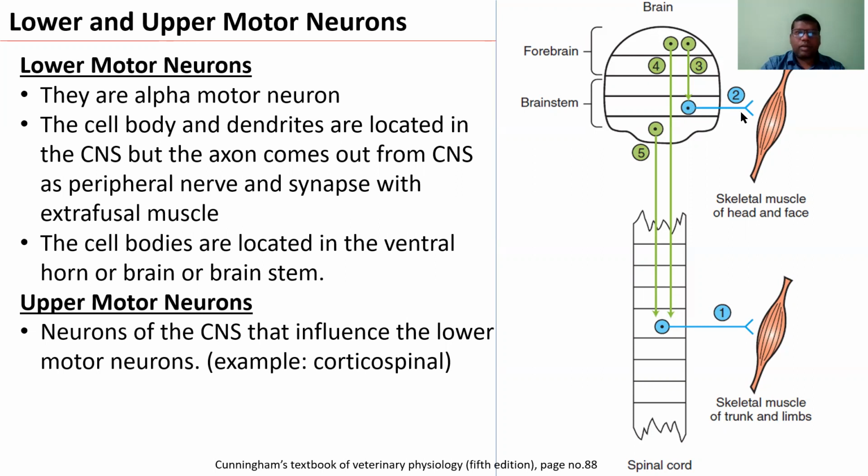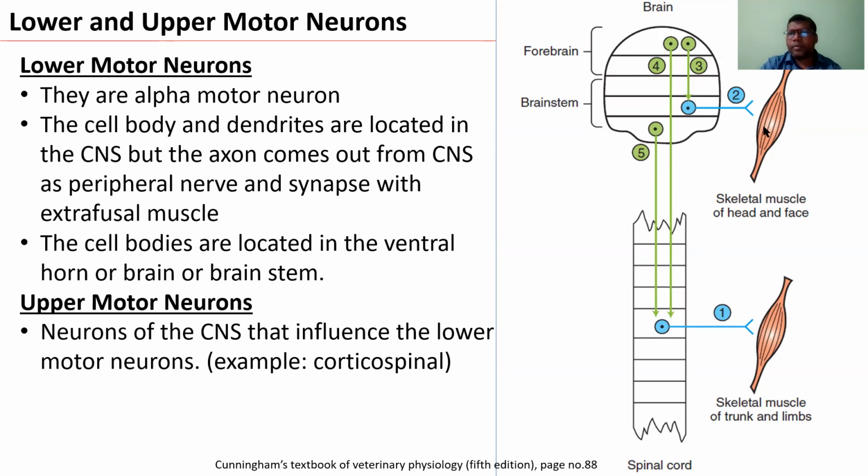So the cell bodies are located in the CNS, and axons come out from the CNS. The cell bodies may be located in the brain stem or the brain or the spinal cord. So here alpha motor neurons directly innervate the extrafusal